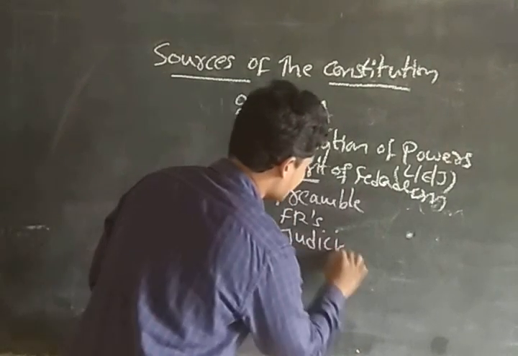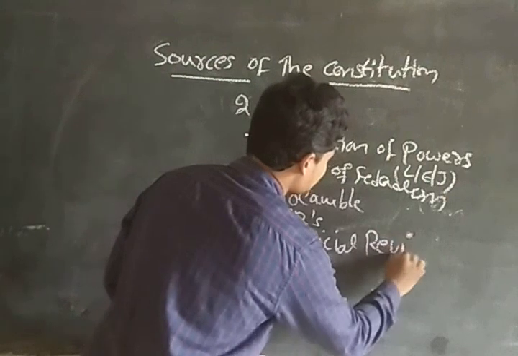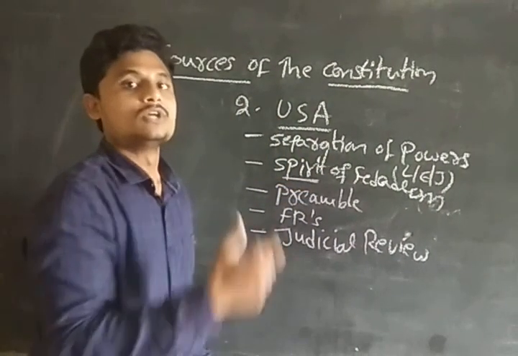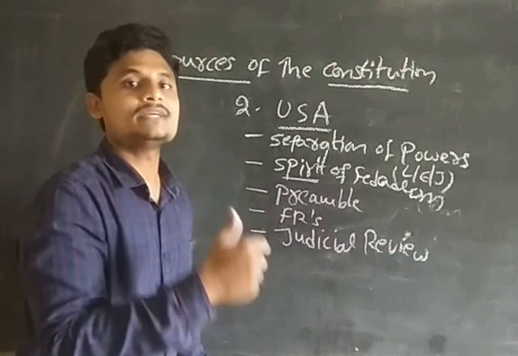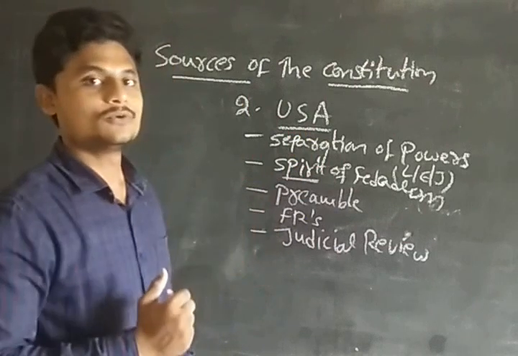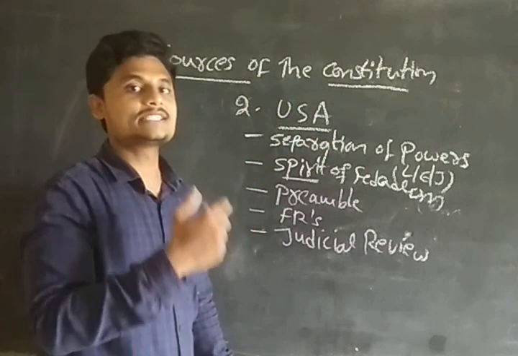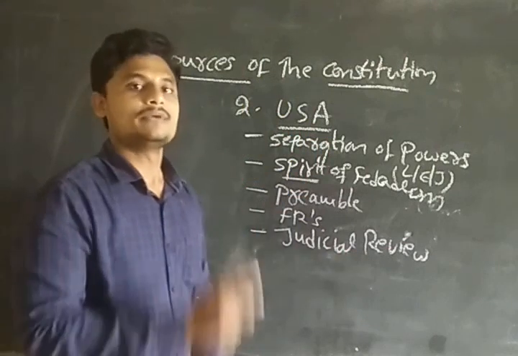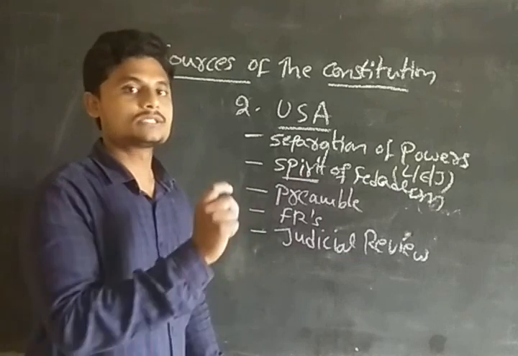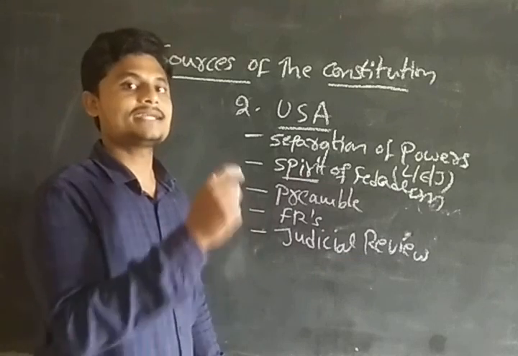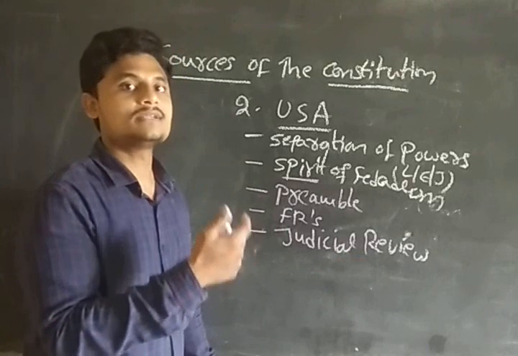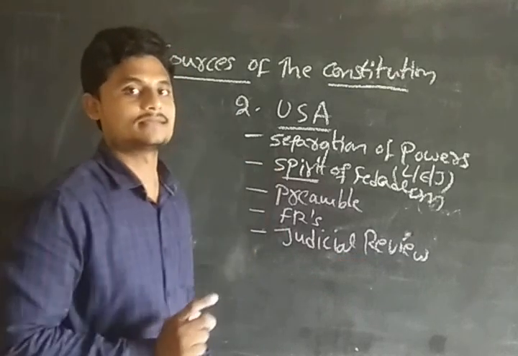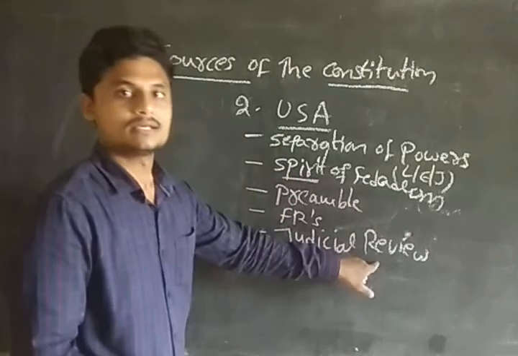Okay, guys. After the fundamental rights we have judicial review. What do you mean by judicial review? Judicial review means the judiciary will review the actions of the legislative and the executive. If the legislative or the executive takes any action, the judiciary will review it. If it is good, then it is fine. If it is against the fundamental rights or any provisions, then the judiciary will say it is violating the XYZ law and it is against the constitution, guys. So judicial review, clear?